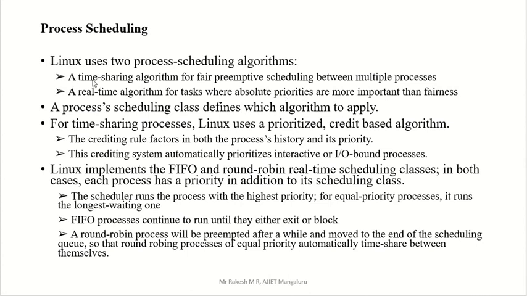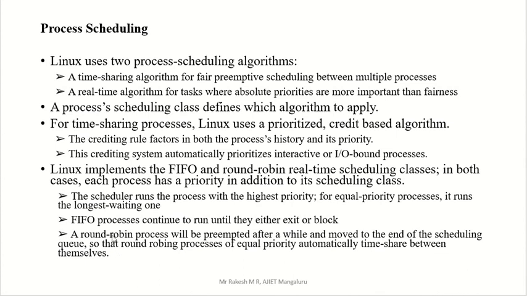But FIFO and round robin mainly come under the time sharing algorithm itself, because FIFO and round robin are both time dependent, right? The scheduler runs the process with the highest priority. For equal priority processes, it runs the longest waiting one. FIFO processes continue to run until they either exit or block. A round robin process will be preempted after a while and moved to the end of the scheduling queue, so that round robin processes of equal priority automatically time share between themselves.